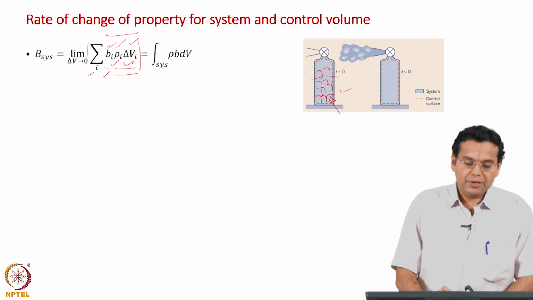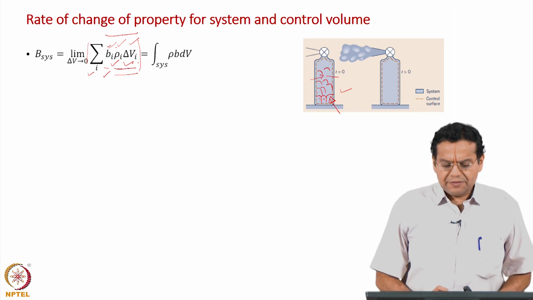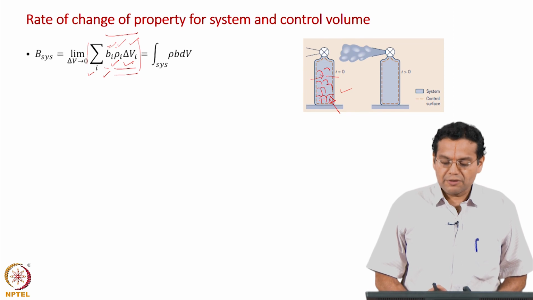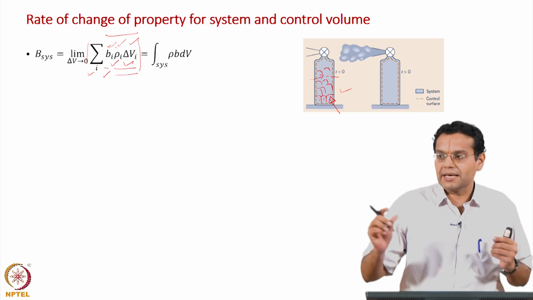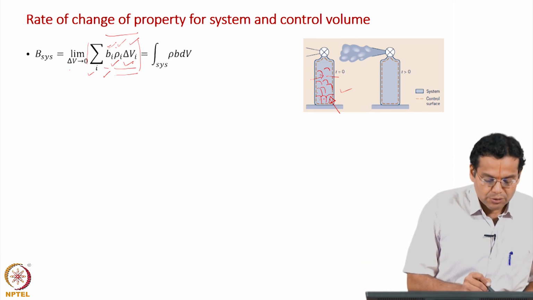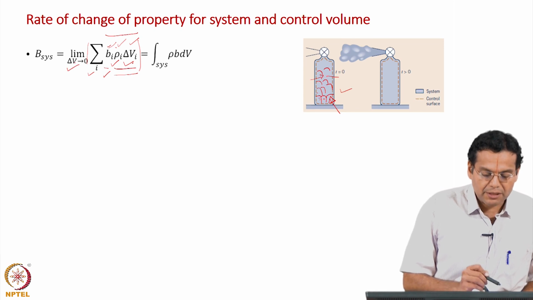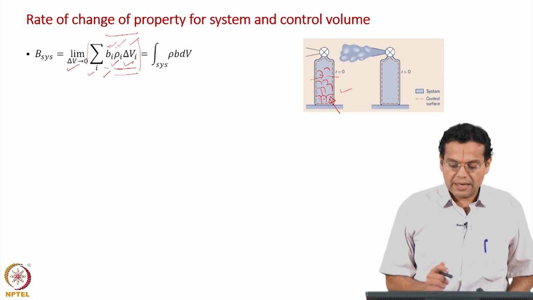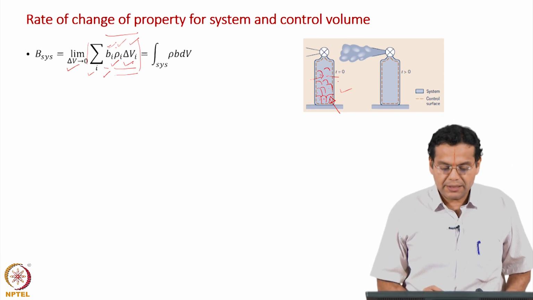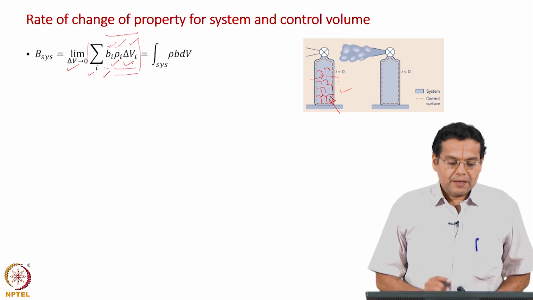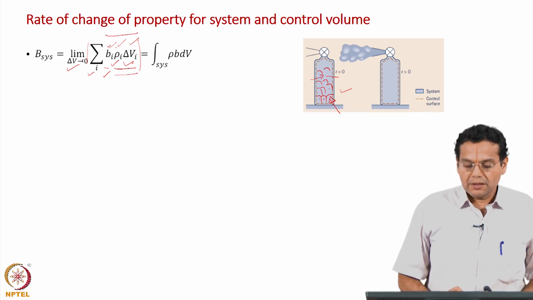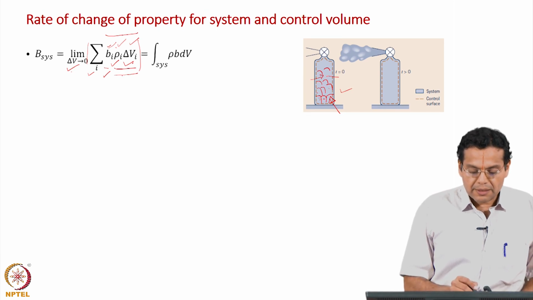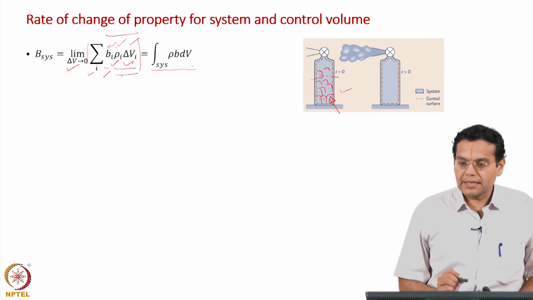Now, what do we do? We make this volume smaller and smaller, which means that the number of such elements we consider becomes very large, n tending to infinity. We take this sum in the limit where these small volumes, delta V, the volume of each element, become smaller and smaller. Now, in the limit of delta V tending to 0, this summation can be represented as this integral.